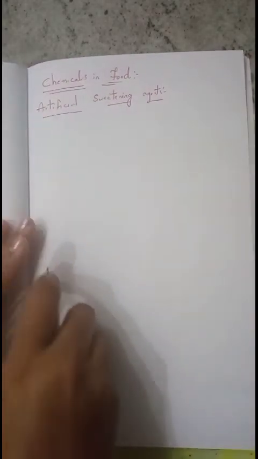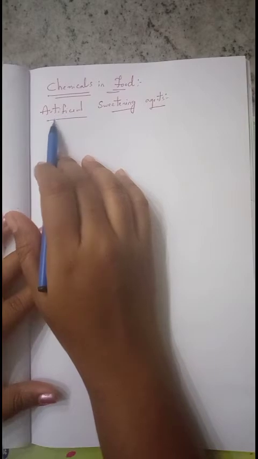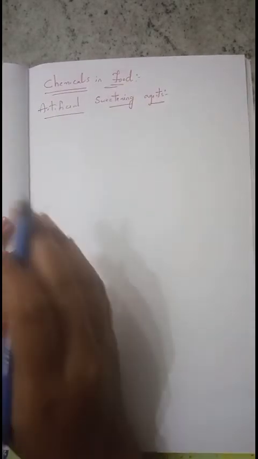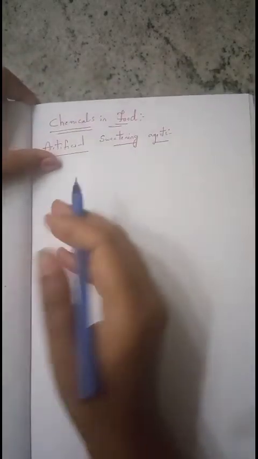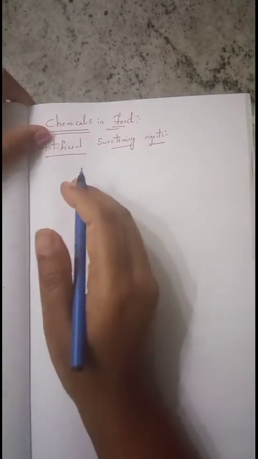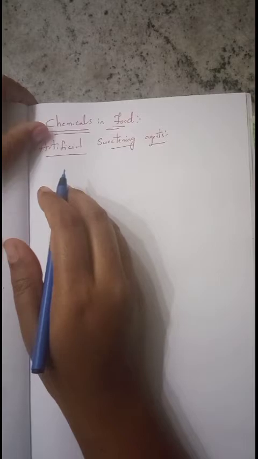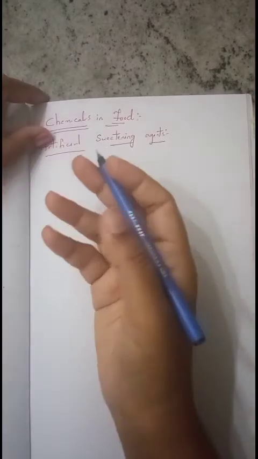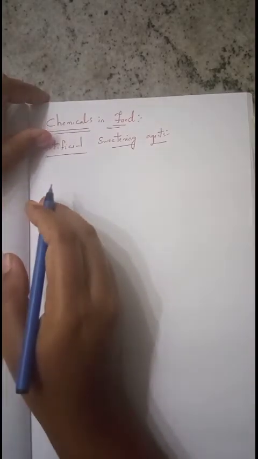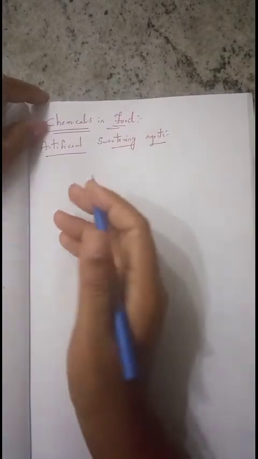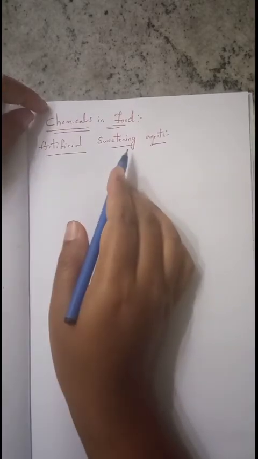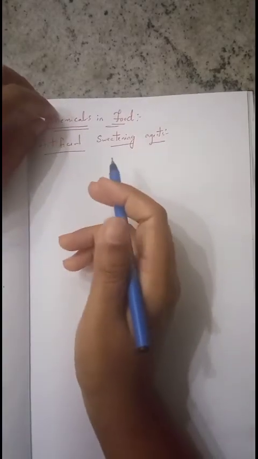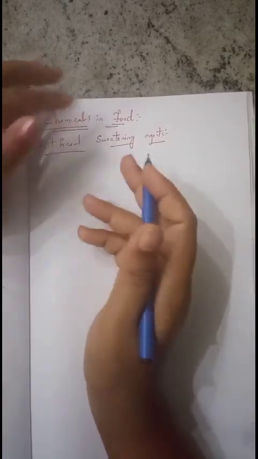So in that, the most important type of chemicals are artificial sweetening agents. Why do we have to use these artificial sweetening agents? It is especially used for diabetic patients. For them we can give the taste of sweet without causing diabetes, so there should be no increase in the glucose levels. In that case we can use these artificial sweetening agents. They are sweeter than normal cane sugar.